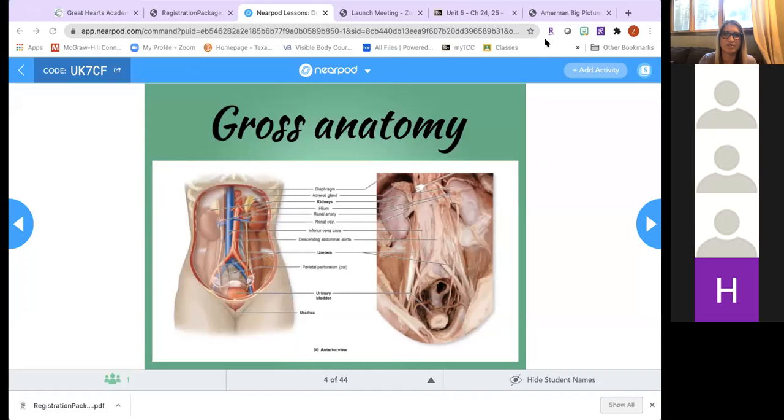Okay, so today we're going to start talking about the urinary system. And whenever we get into this urinary system, it almost feels like we're done. So we're very close to the end. We basically just have this chapter 24, and then we have a chapter 25, but you'll see that a lot of stuff is going to overlap.